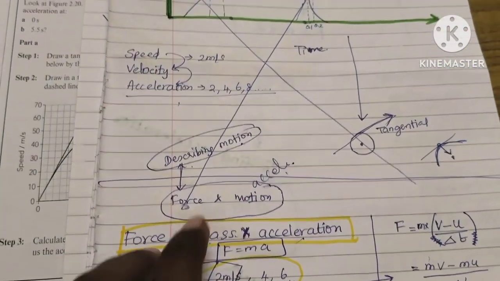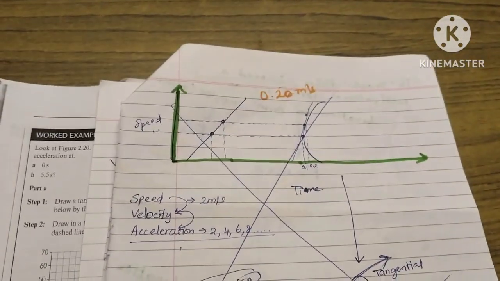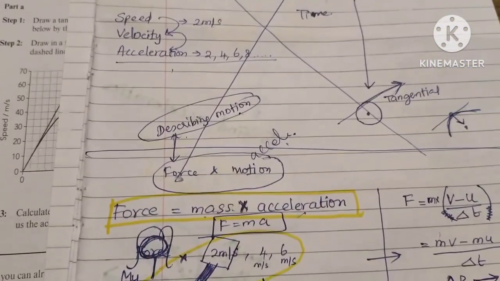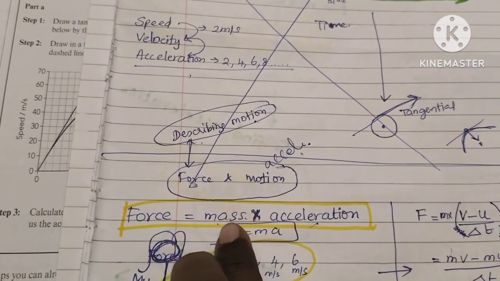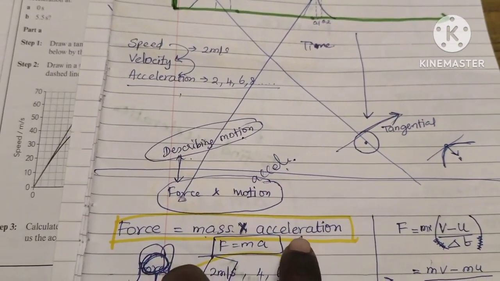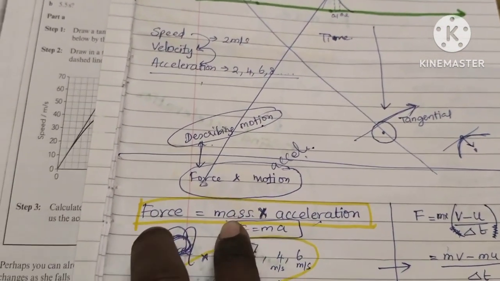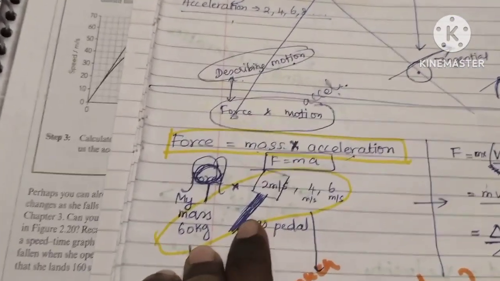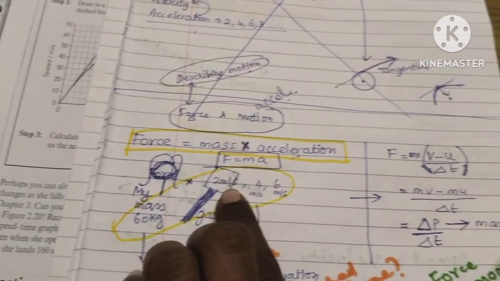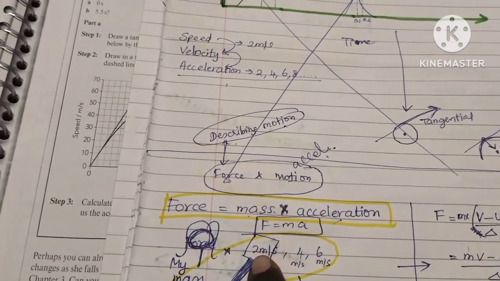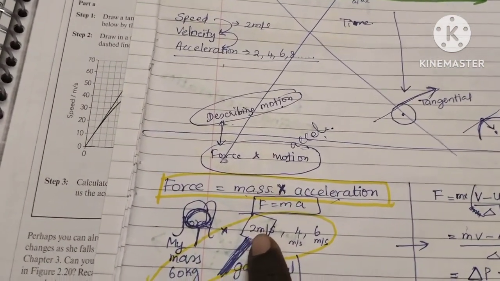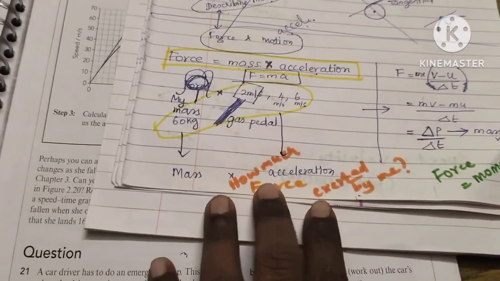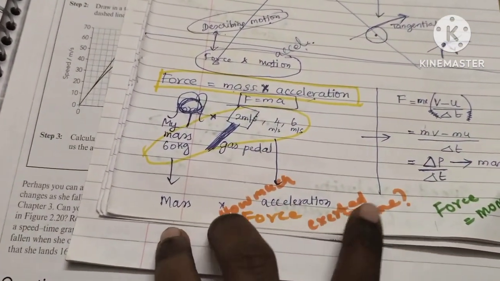When force comes in, when the third unit comes in, the second unit is only about the car, and in the third unit they are worried about the person who is driving the car. So the mass of the person, multiplied by the acceleration we found in the second unit, gives the force. F is equal to ma. See, if my mass is 60 kg, I am pressing a car which has an acceleration of 2 meter per second. So its acceleration goes on like this. So how much force is exerted by me?